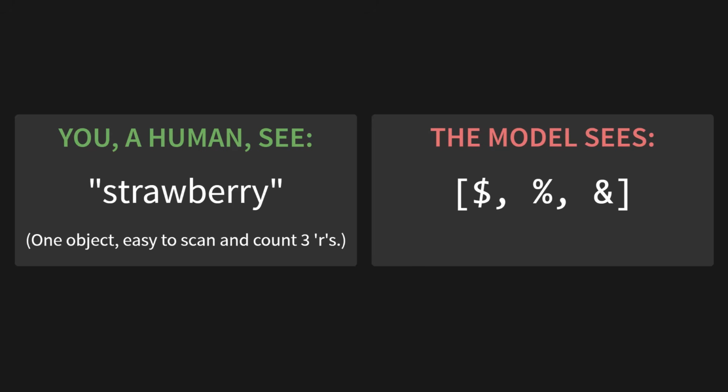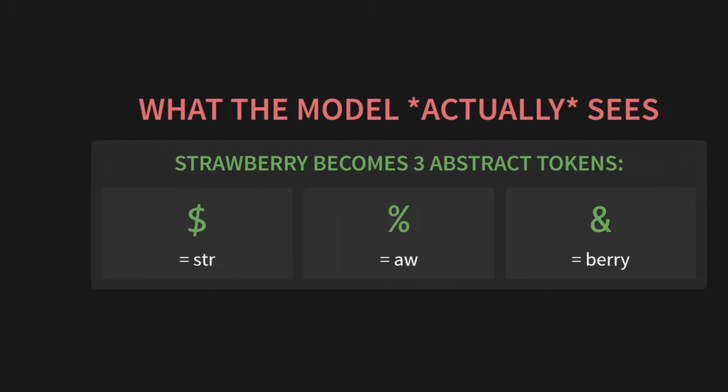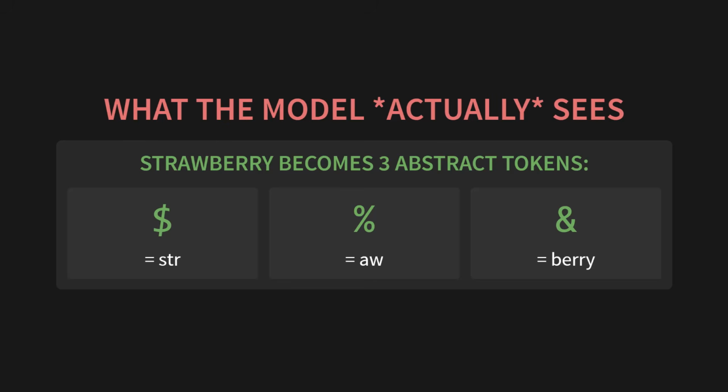It's one object, easy to scan and count, 3 R's. The model sees 3 abstract alien symbols. Let me show you what the model actually sees. Because of subword tokenization, the word strawberry becomes 3 separate tokens. Let's say one symbol means STR, the next one means aw, and the last one means berry.